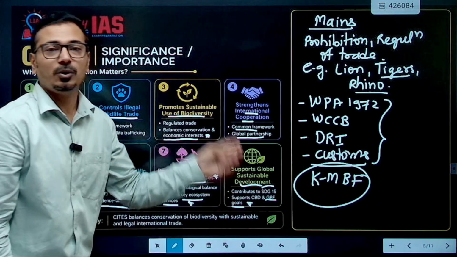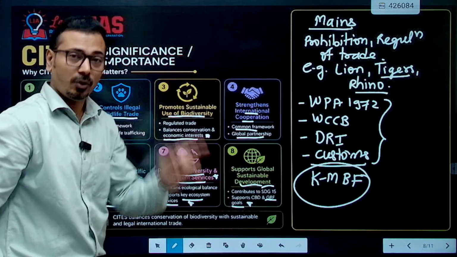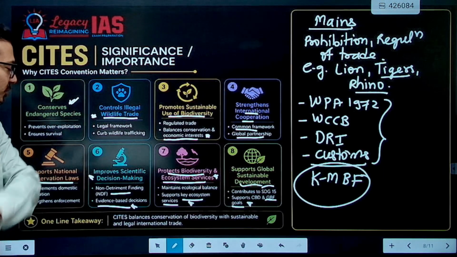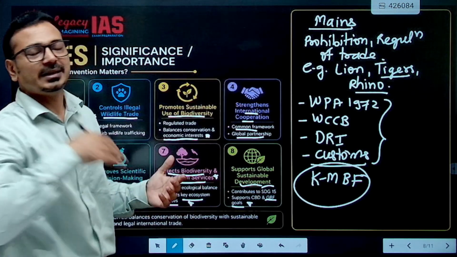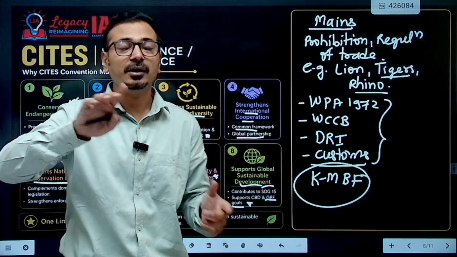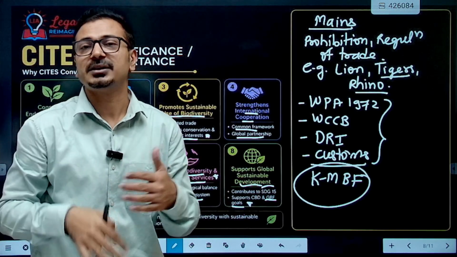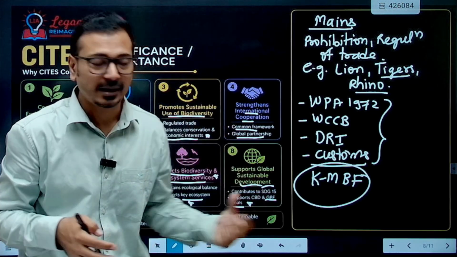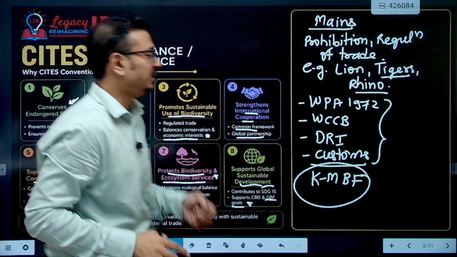Sustainable Development Goals 13, 14, 15, okay, land, water, and overall biodiversity or climate change, SDG 13, 14, 15. So in this manner, you should be able to link when the question is asked from the mains perspective, and relate it with various aspects: the efforts in India, efforts related to biodiversity conservation, efforts related to species protection and conservation. In this manner, we can write from the mains perspective.